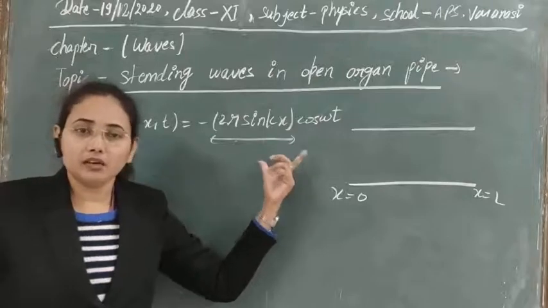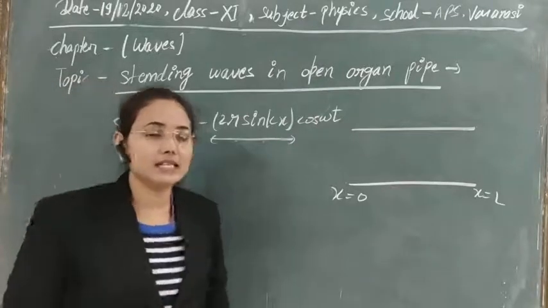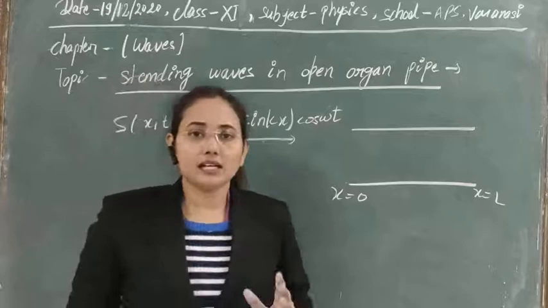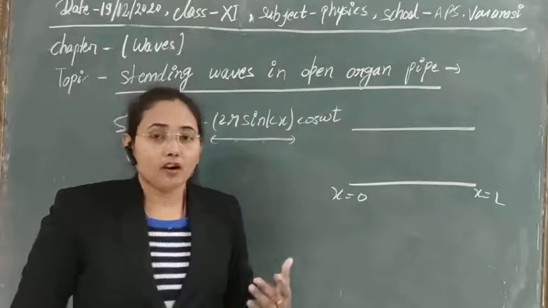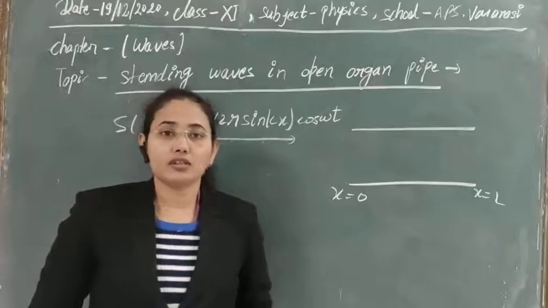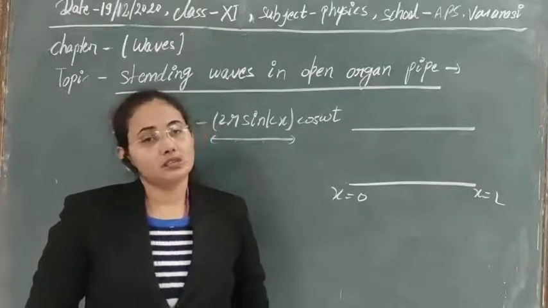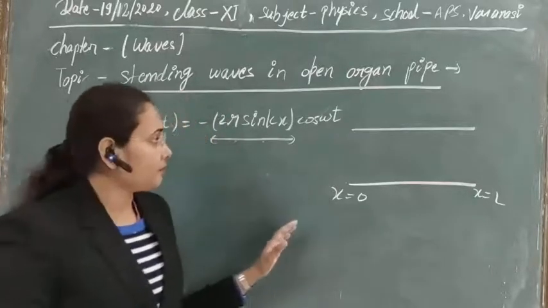Now let's see what the conditions will be for the first harmonic, second harmonic, third harmonic, what types of wave will be generated, what the number of nodes and antinodes are, and what their positions are. So let's see them one by one.